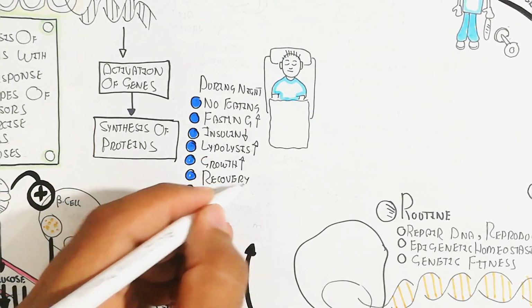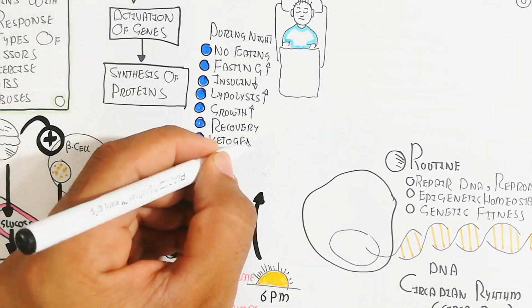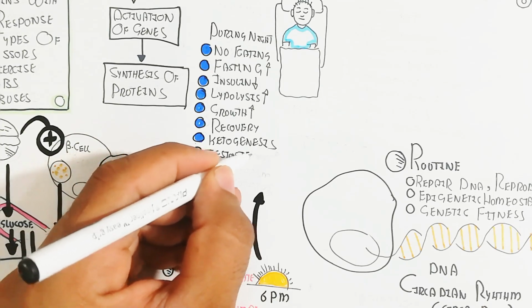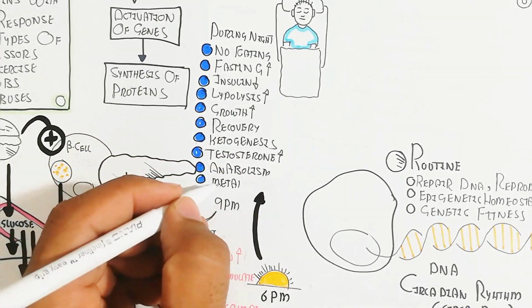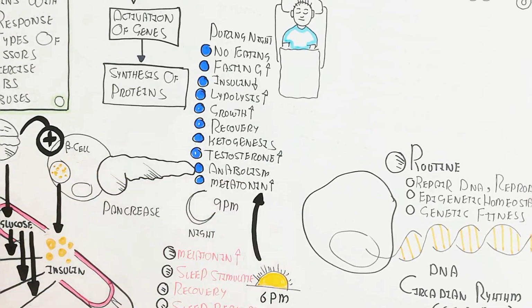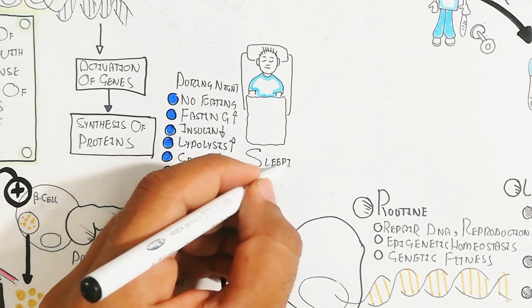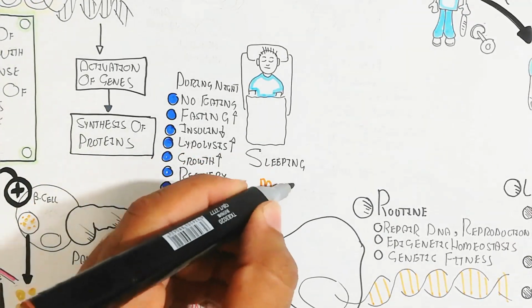During the night there is no eating, so the fasting will increase, insulin drops, lipolysis increases, growth hormone increases, recovery occurs, sometimes ketogenesis, and testosterone increases with anabolism.